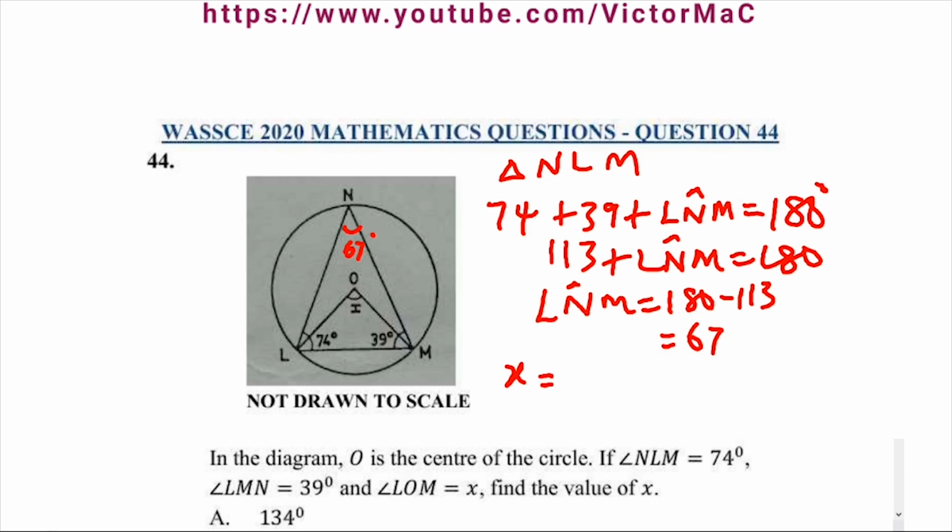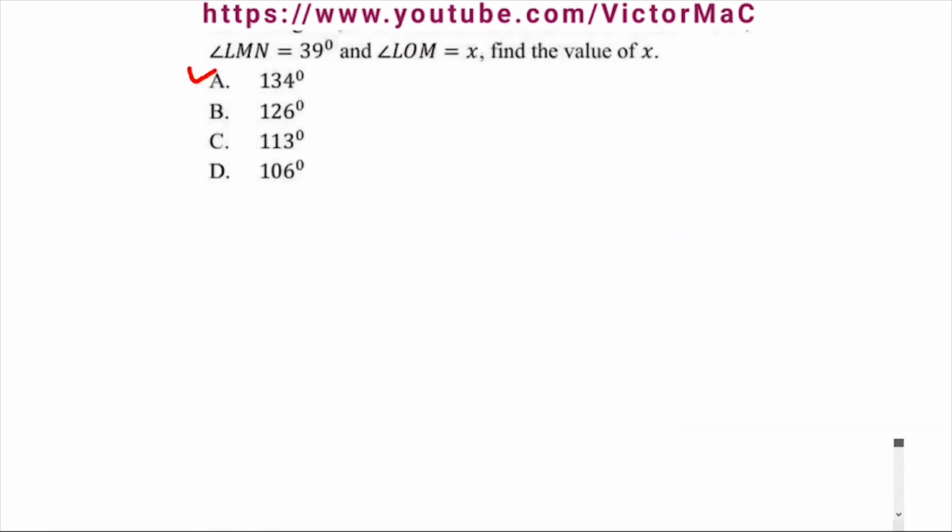So angle at the center is twice of angle at the circumference by one of the theorems of circle geometry. So 2 times 67, which is our angle LNM, is going to give us 134 degrees. And that's option A. Alright? Okay.